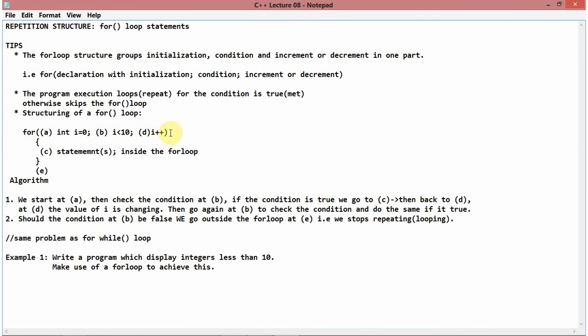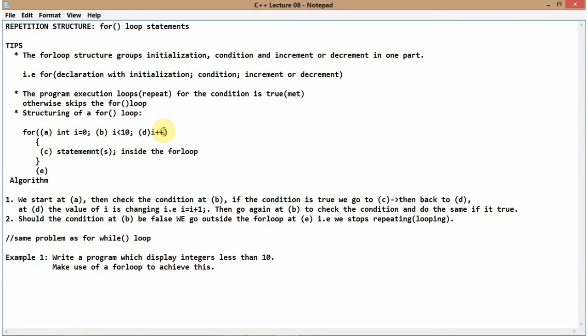Where is D? Here. Now what's happening at D, guys? You got it, I know. All right, at D we're changing the value of I. That means this is I plus equals, this is I is equals to I plus 1. We're increasing I by 1. So it then means you're having a new value of I. At D the value of I is changing. I is assigned I plus 1. Simple as that. That's what is happening at D.